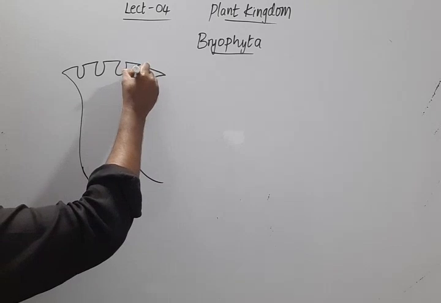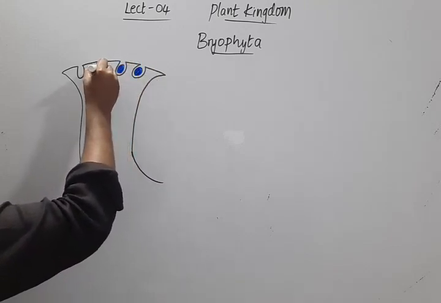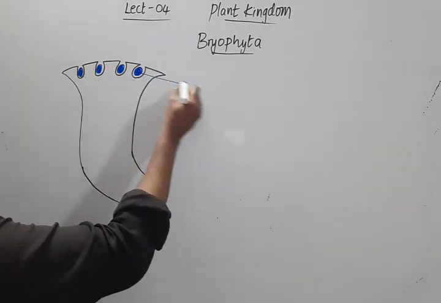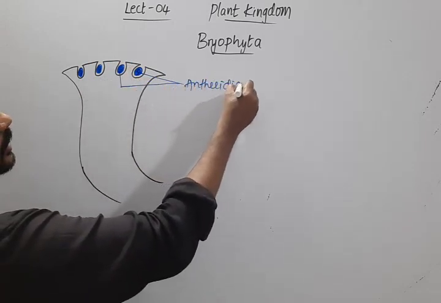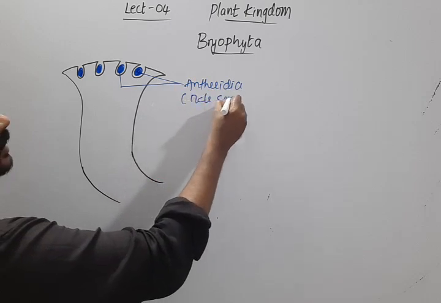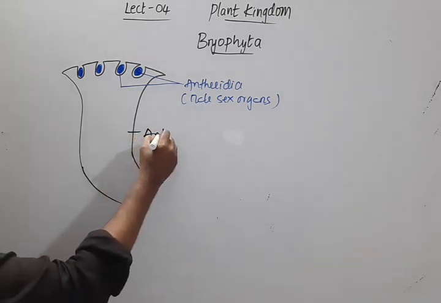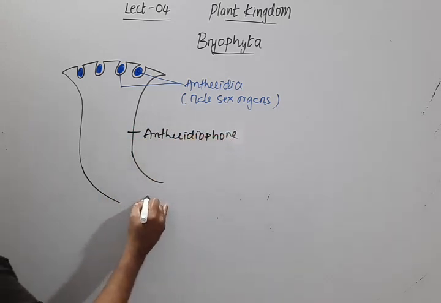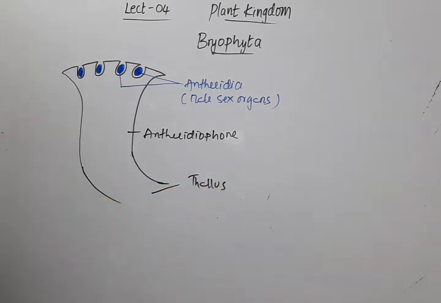Here we find the structures called antheridia, which are the male sex organs. This portion is connected to the thallus.